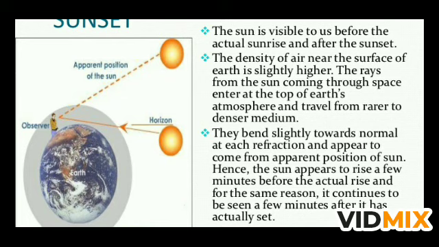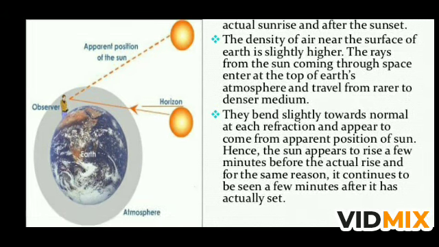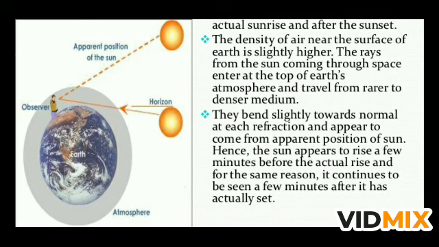It means the density of air near the earth's surface is higher, and the rays from the sun coming through space enter at the top of the earth's atmosphere, which is rarer, while near the earth it is denser. So light travels from a rarer to a denser medium, and when light travels from rarer to denser, it bends towards the normal, and after each refraction it appears to come from the apparent position of the sun.